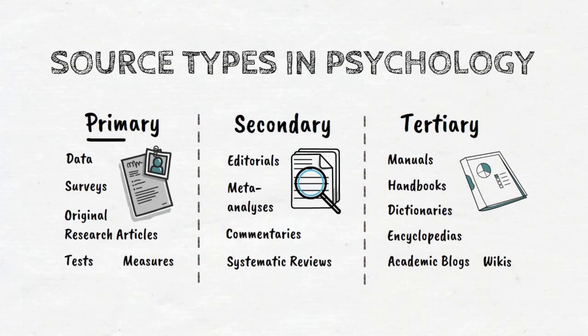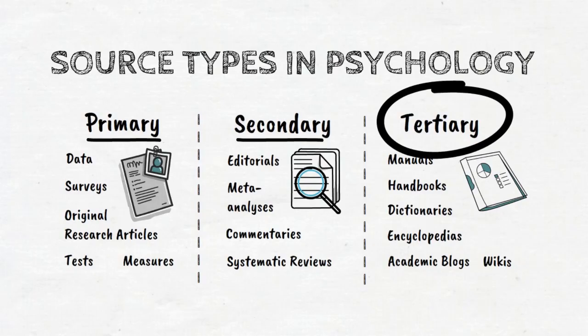Now that you understand how researchers conduct primary research studies, and then analyze primary research through secondary reviews and meta-analyses, let's explore the resources that can help you understand both. Tertiary sources. Tertiary sources summarize, consolidate, or simplify primary and secondary sources for quick reference. They take a broader overview approach, are usually easier to understand, and are written for a more general audience.